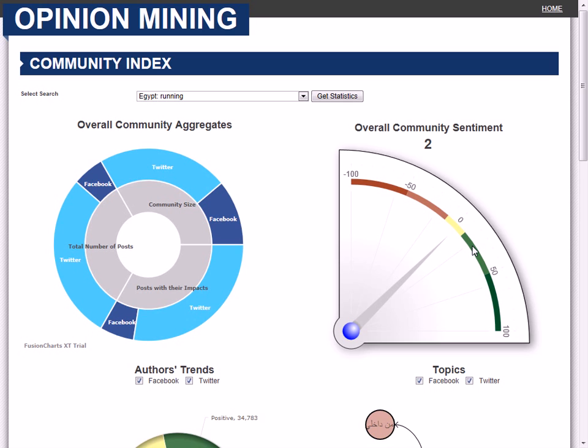The chart on the top right shows the overall community sentiment. This is a weighted average of sentiments over all posts. And since Egypt is a very generic topic, we can see the indicator here shows a neutral sentiment.